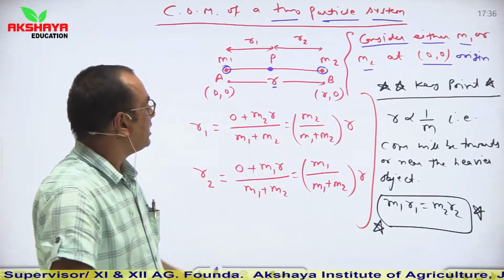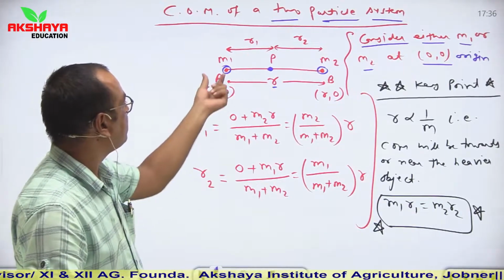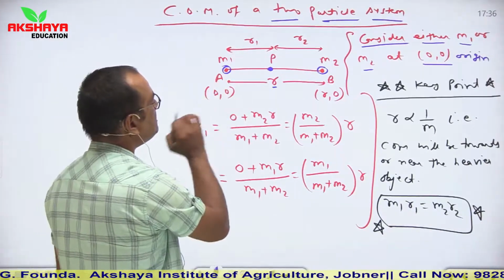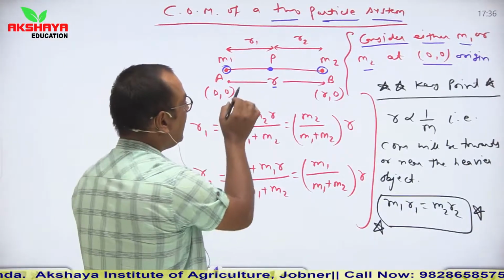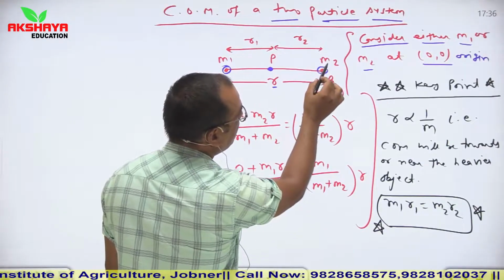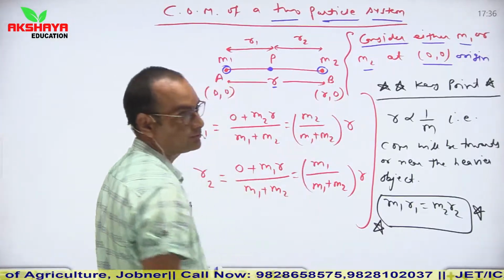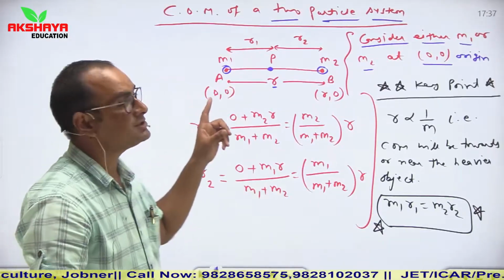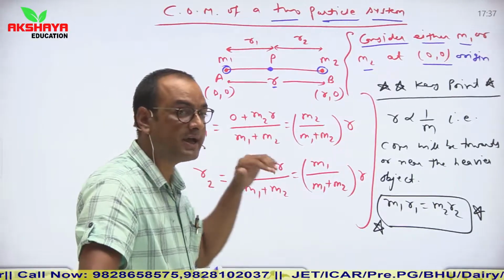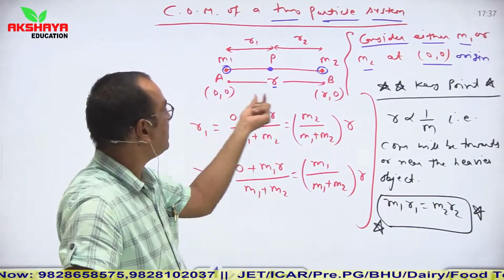If we find the position vector with respect to m1, then we consider m1 at origin, meaning 0, 0, and if the separation between them is r, then the position vector of m2 is r, 0. So we are considering that these two objects m1 and m2 are placed along the x-axis, so their y component is 0.